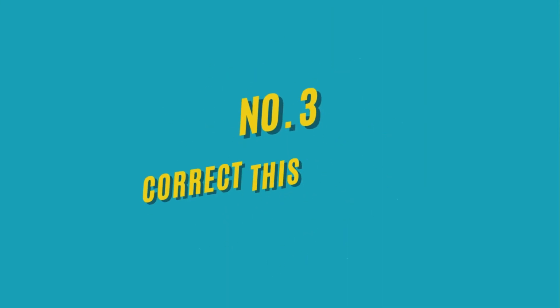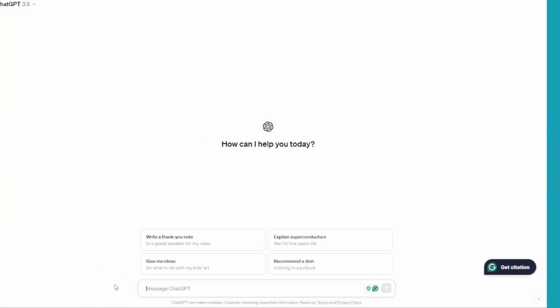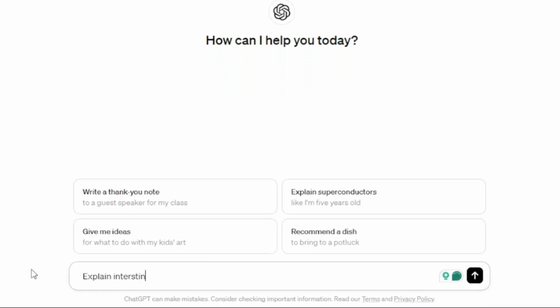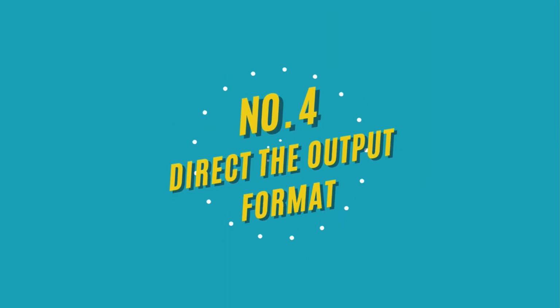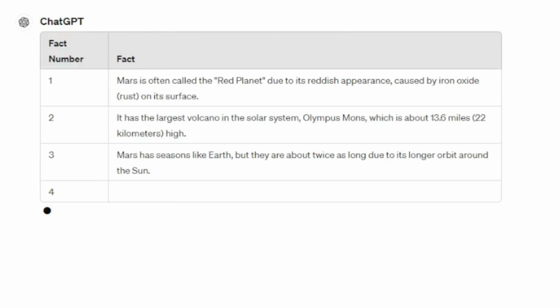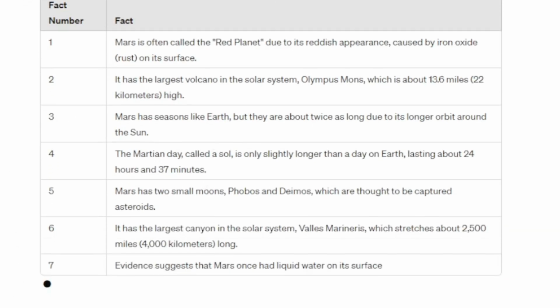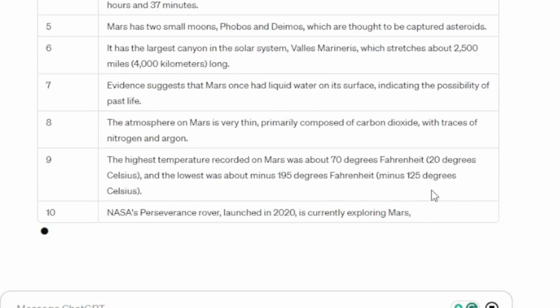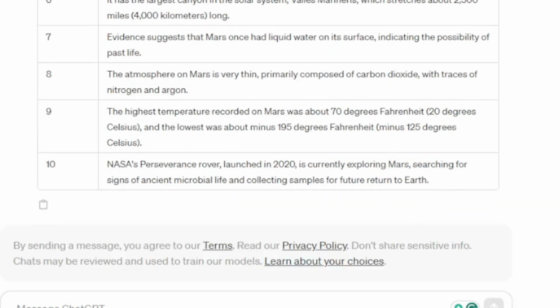Let's discuss the third important point: correct spelling and grammar. This is obvious. If there is a misspelling or a grammatically incorrect sentence, the AI may struggle to understand the exact meaning and give random answers, so be sure to use spell check. Now let's talk about the last important point. Number 4, output format. You must specify the format in which you would like your response: in paragraphs, points, table or quiz format. If you follow these points, you will be able to write a good prompt.